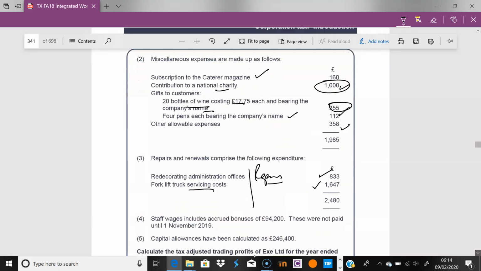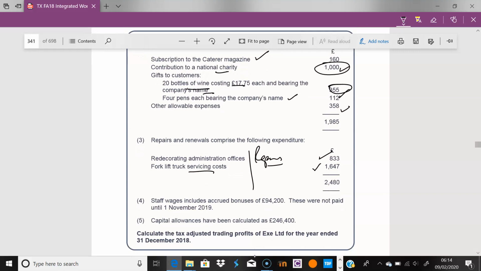The final issue I believe was to do with the staff wages. They've put through accrued bonuses. As you can imagine, it is when they are paid. We talked about this even for the personal. Remember that it's when the bonuses are paid that they are allowed to go through. All they're literally doing here is inflating their expenses. So we need to add these back. We cannot deduct these. And capital allowances are what they are; we deduct those afterwards. So have a go at this and look at the answers.